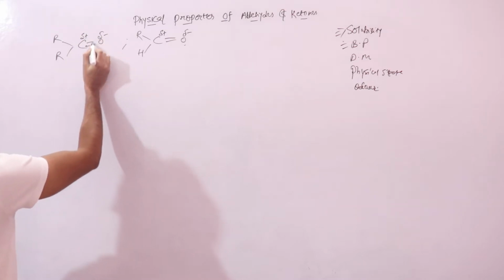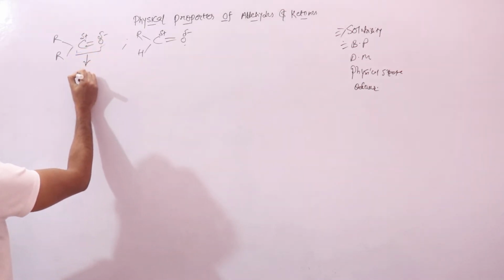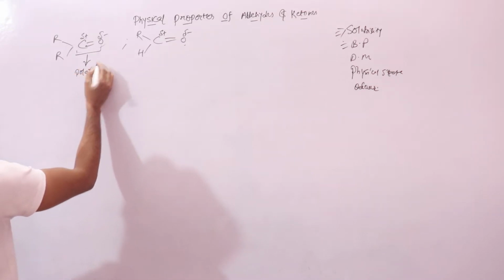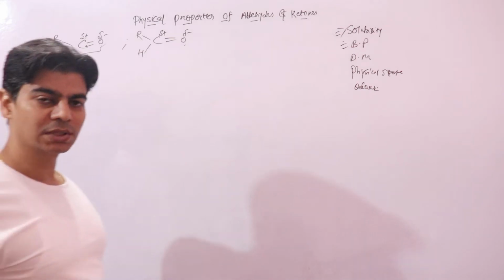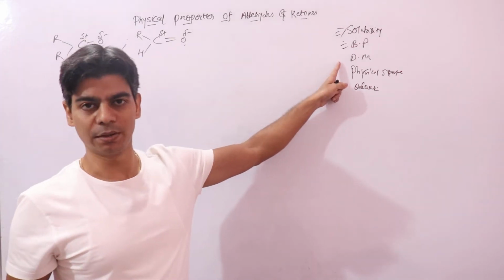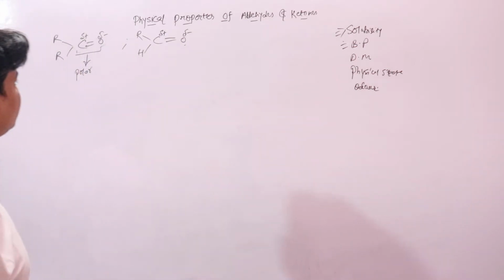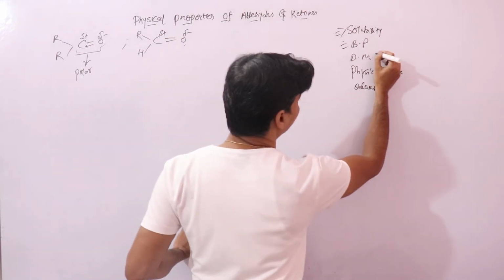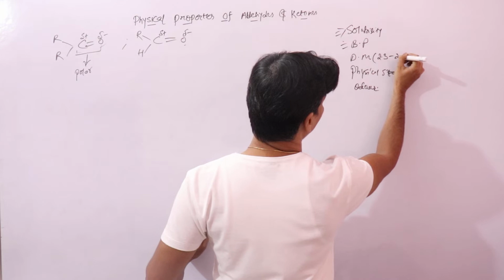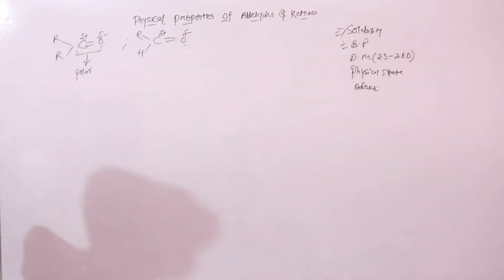Due to the development of these charges, aldehydes and ketones are polar, and since they are polar, they possess a dipole moment of around 2.3 to 2.8 D because of the polar nature.